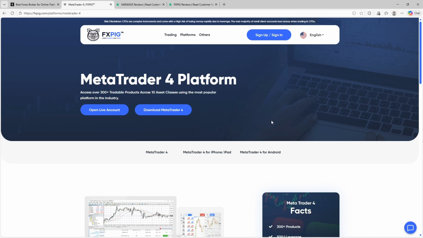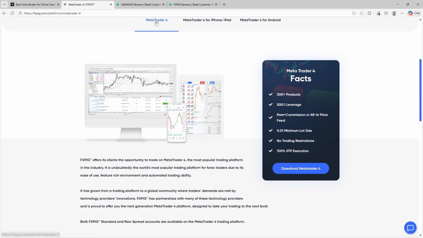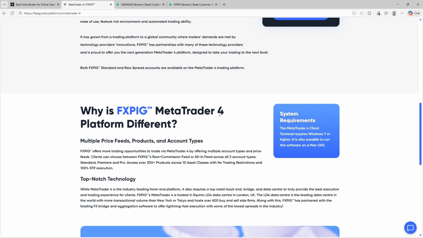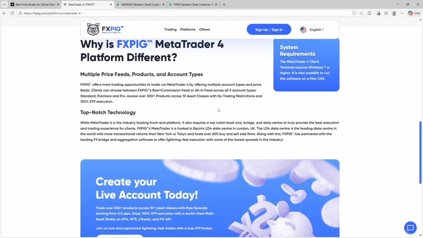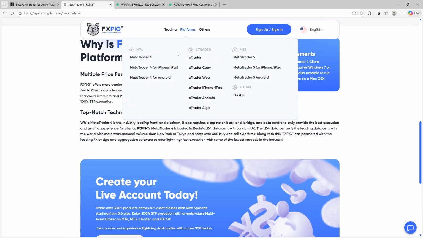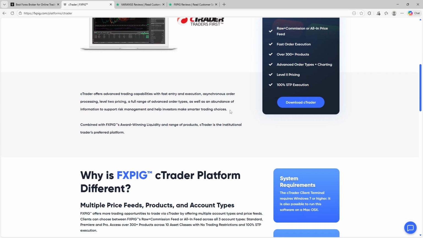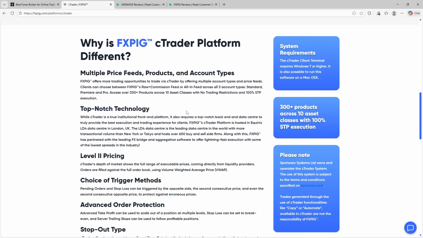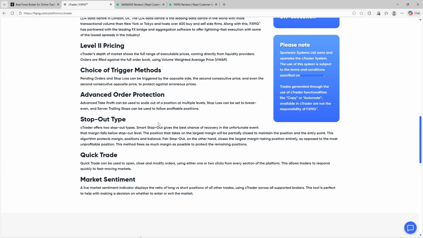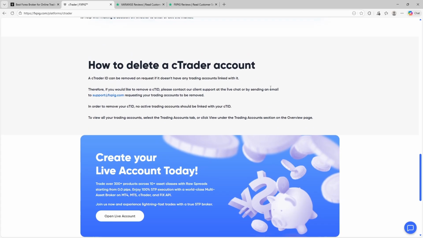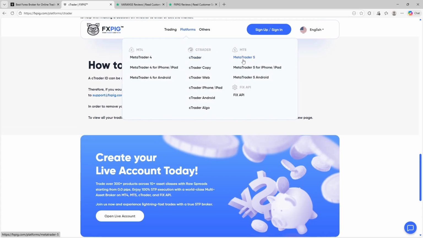Platform support is broad, with access to MT4, MT5, cTrader, and FXPIG depending on account tier. This allows traders to choose between classic manual execution, advanced charting, or institutional style connectivity for automated systems. FXPIG also supports multiple base currencies and offers relatively flexible leverage options depending on jurisdiction. Risk management tools are standard, and order execution is designed to handle fast-moving markets without excessive intervention.